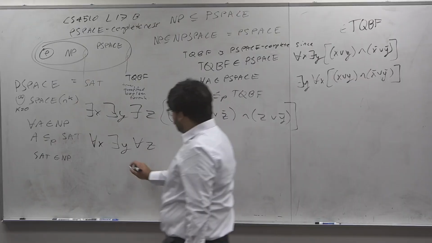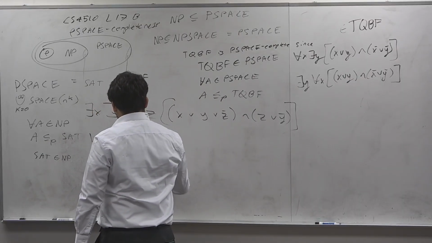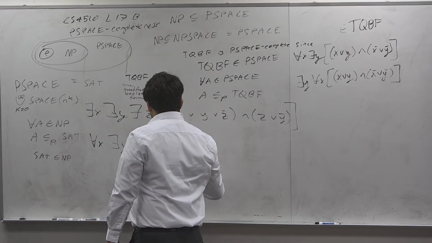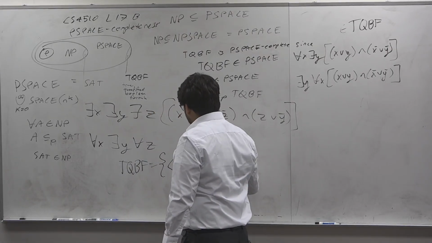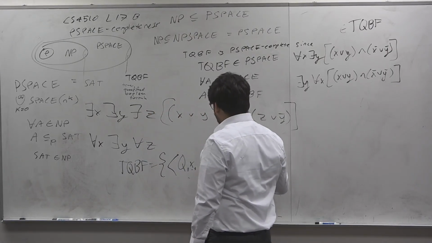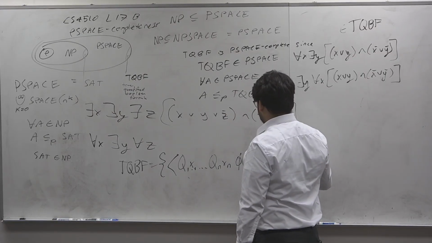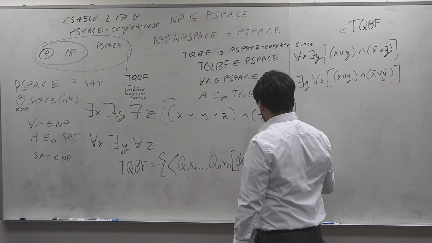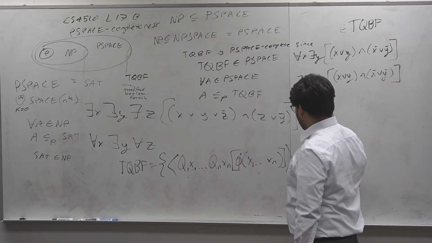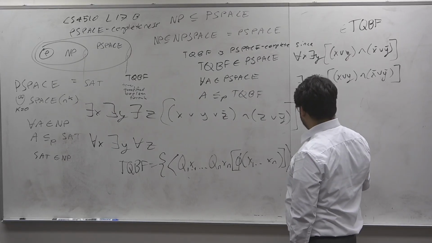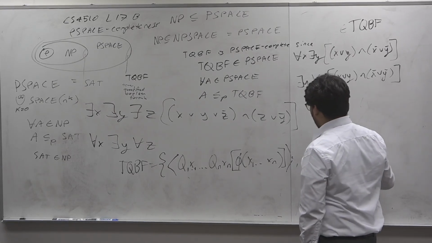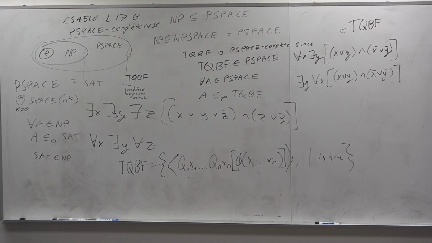Just to write that: Q1 X1 through Qn Xn of phi of X1 through Xn, and then this is true. It's an encoded formula with the quantifiers, where Q1, Q2, for example, are symbols for for all or exists. Okay, so this one is in TQBF.